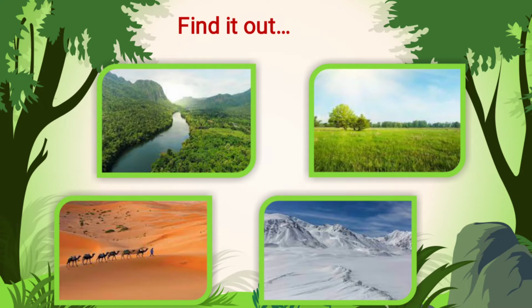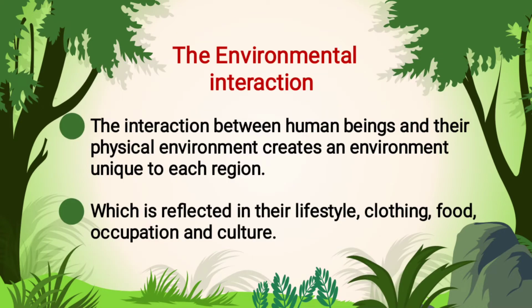Before that, we'll understand what is meant by interaction. Interaction is nothing but the attraction between two things. Here the interaction is between the human beings and the physical environment. This leads to the creation of unique regions and also different lifestyle, clothing, food, occupation, culture. So this is called the environmental interaction.